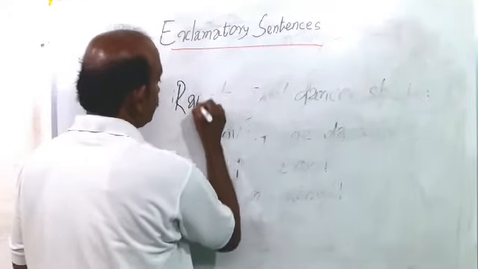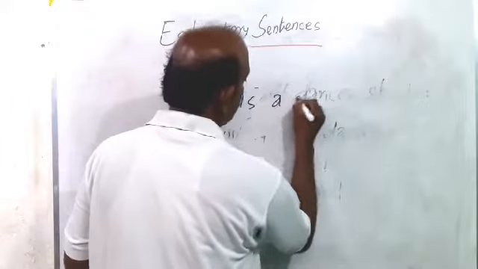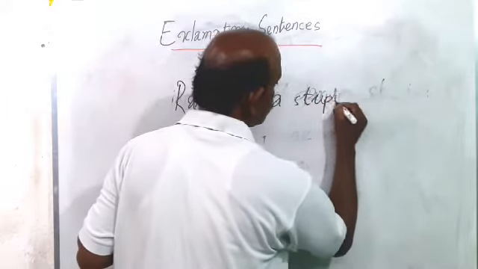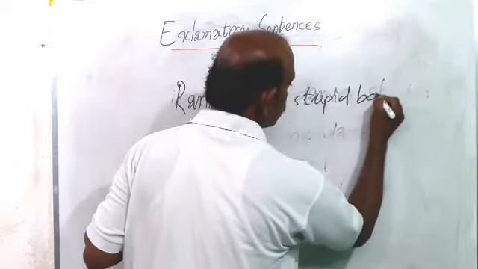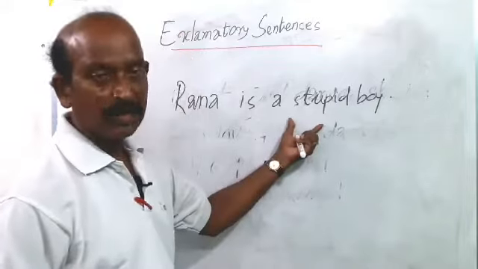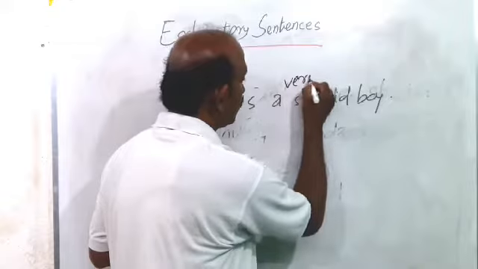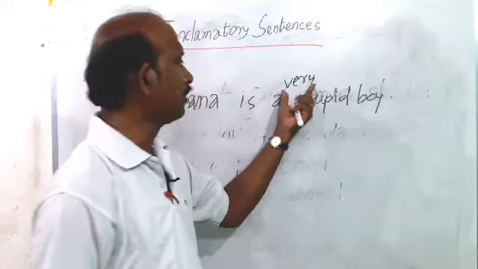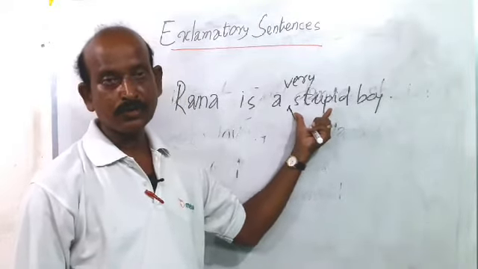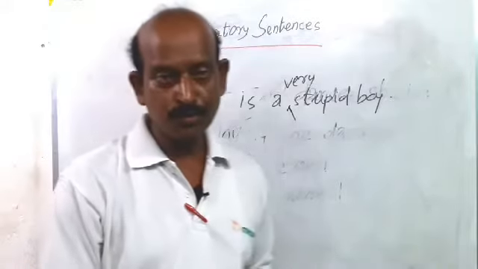Ramo is a stupid boy. And sometimes a qualifier can also be used. Ramo is a very stupid boy, because this word qualifies the noun phrase. So this is called a qualifier. Ramo is a stupid boy or Ramo is a very stupid boy.